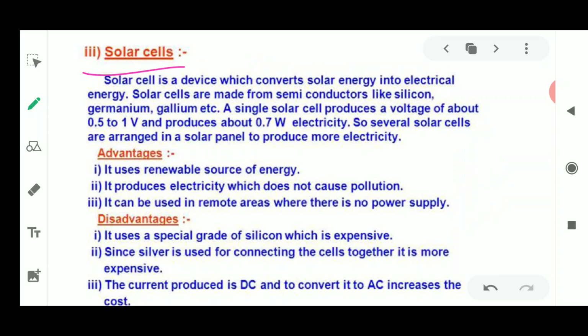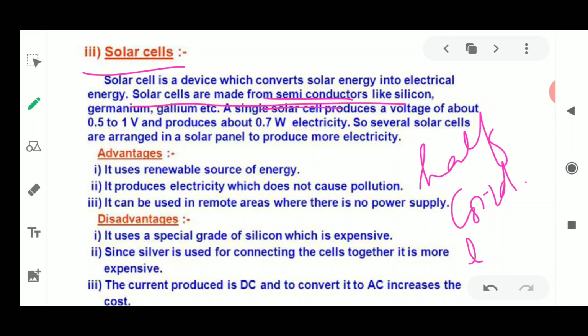Before starting with solar cells, we should understand that a solar cell is made using semiconductors like silicon, germanium and gallium. What is the meaning of the word semiconductor? Semiconductors are those substances which have very low electrical conductivity. They are conductors, but sometimes they work as insulators. They are neither good conductors of electricity nor complete insulators. That is why they are called semiconductors. The word semi means half. They are half conductors and half insulators.